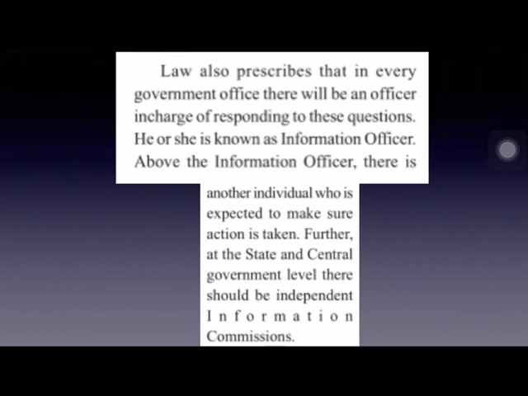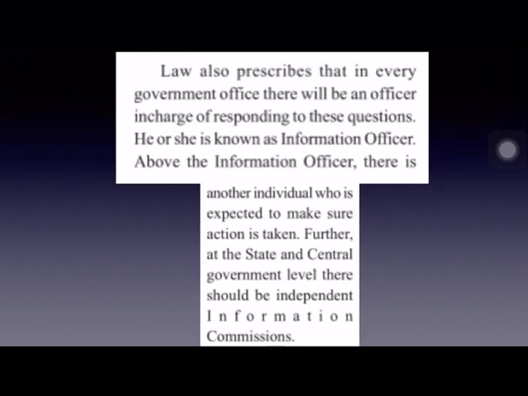Now, to respond to the questions asked by the people about any information, in every government department there is an information officer who is in charge. An information officer will be there in each and every government department, and he is in charge of answering the questions asked by the people and providing the required information. Both at state level and central level, there is an appellate authority above this information officer.